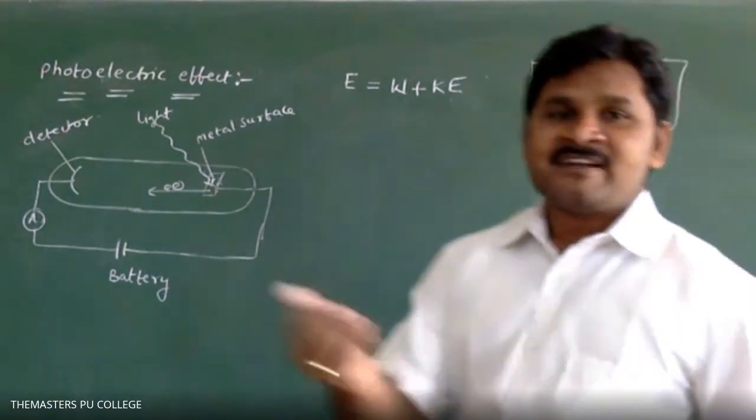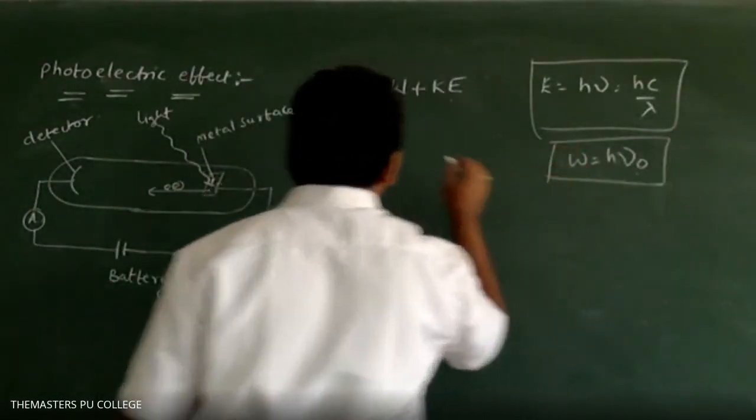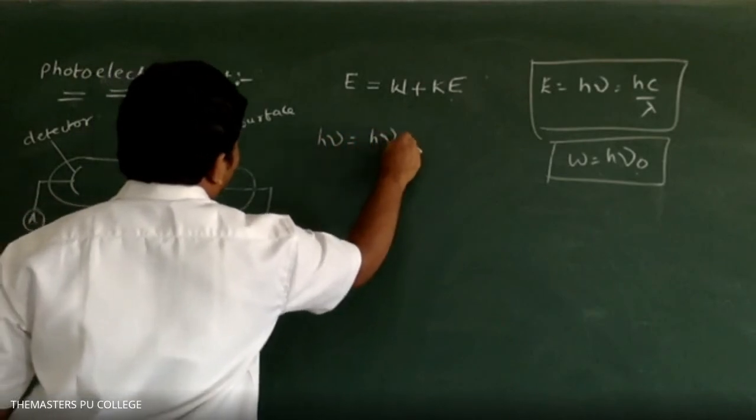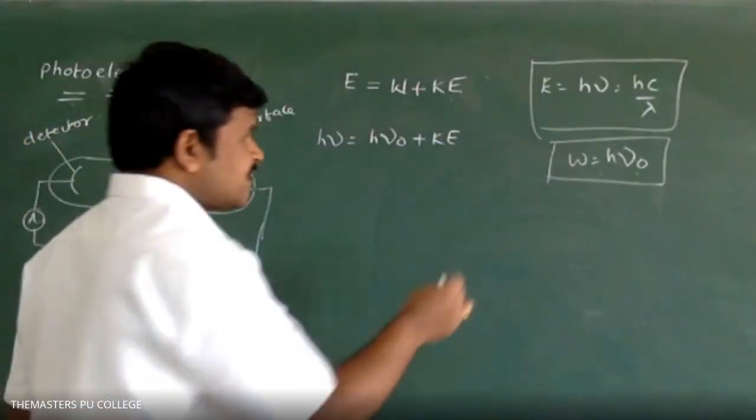Now I will write different formulas. Please observe. H nu is equal to H nu naught plus Ke. Ke is kinetic energy, half mv square.